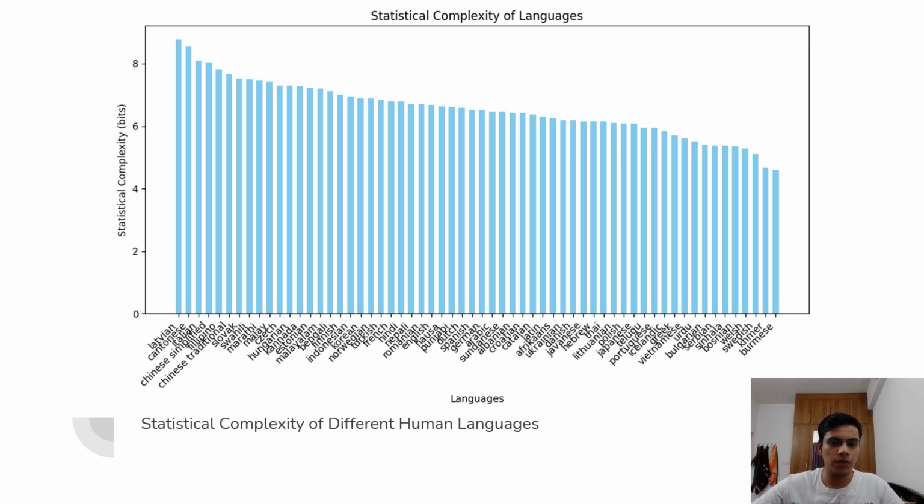We can also group them into linguistic families, such as Indo-European and Sino-Tibetan languages having generally high complexity, but Afro-Asiatic languages having moderate complexity. Most modern standard languages also seem to have moderate to high complexity, and less globalized languages seem to have lower complexity, which is opposite to what one might expect.